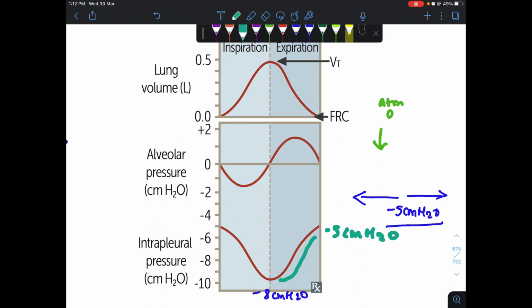Hence there will be positive pressure in the alveoli during expiration, and the volume in the alveoli will decrease.